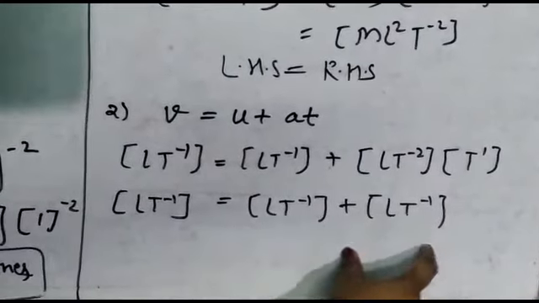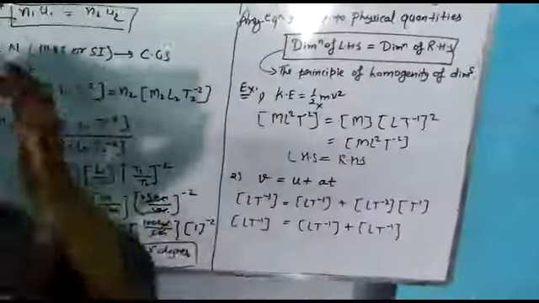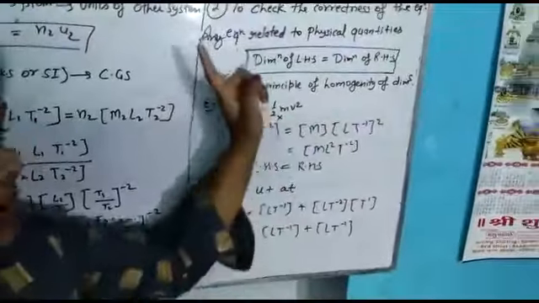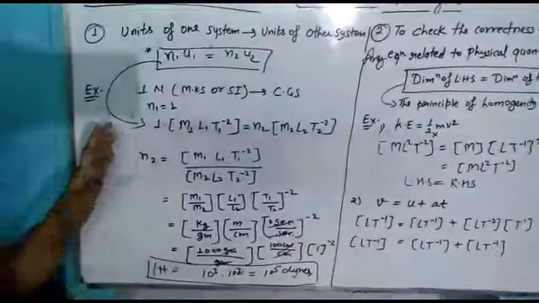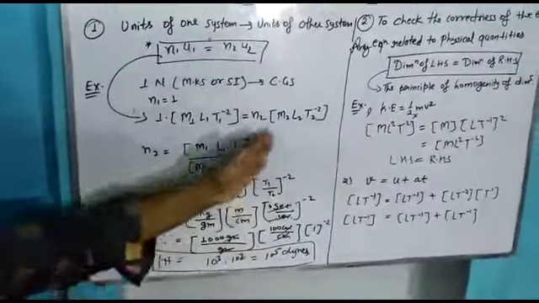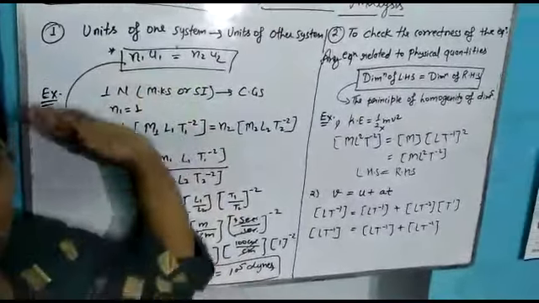LT minus 1 and LT minus 1. So with the help of the dimension formula, we can check the correctness of any equation, and we can change any quantity from one system to another system.